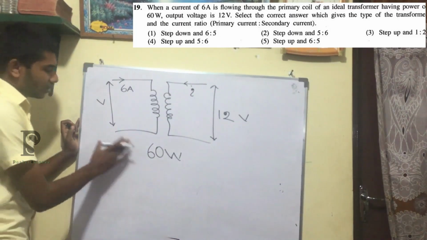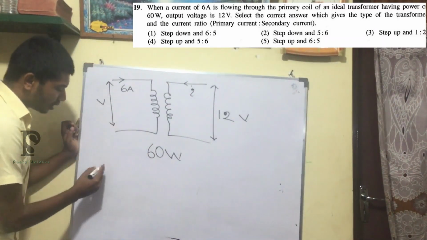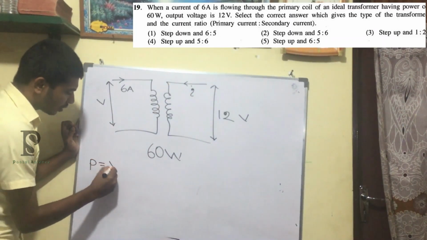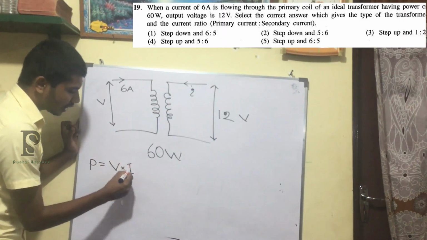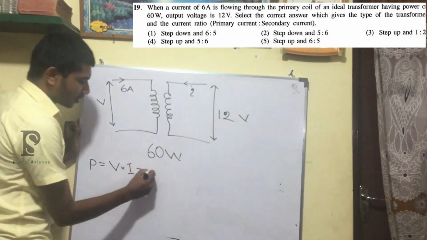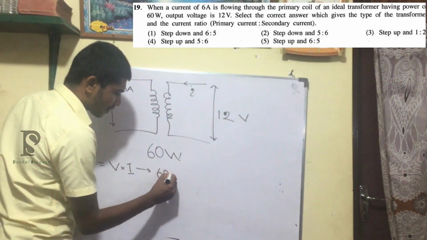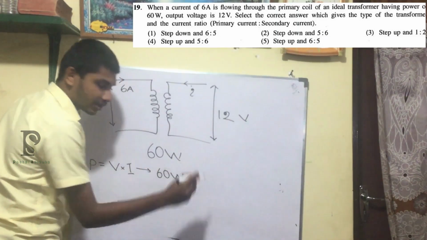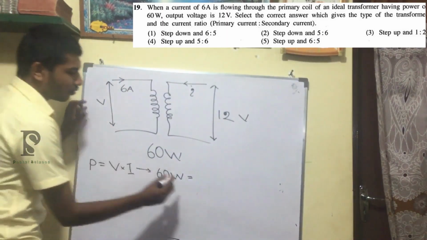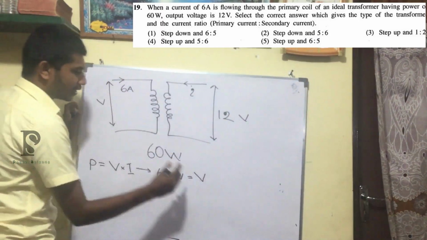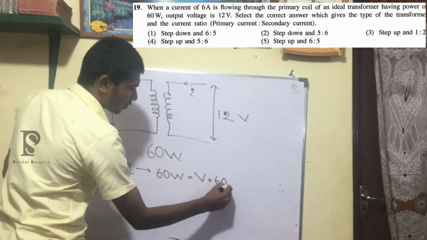Okay, so what I'm going to do is, you know that power is equal to voltage into current, right? So I'm going to write the equation. The power is 60 watt, is equal to, here we have the voltage V and the current 6 amps, right?